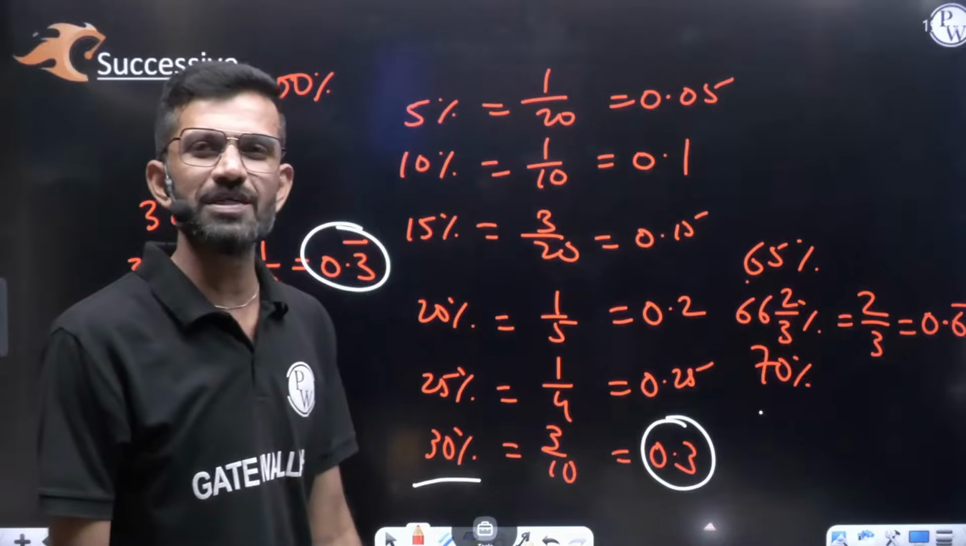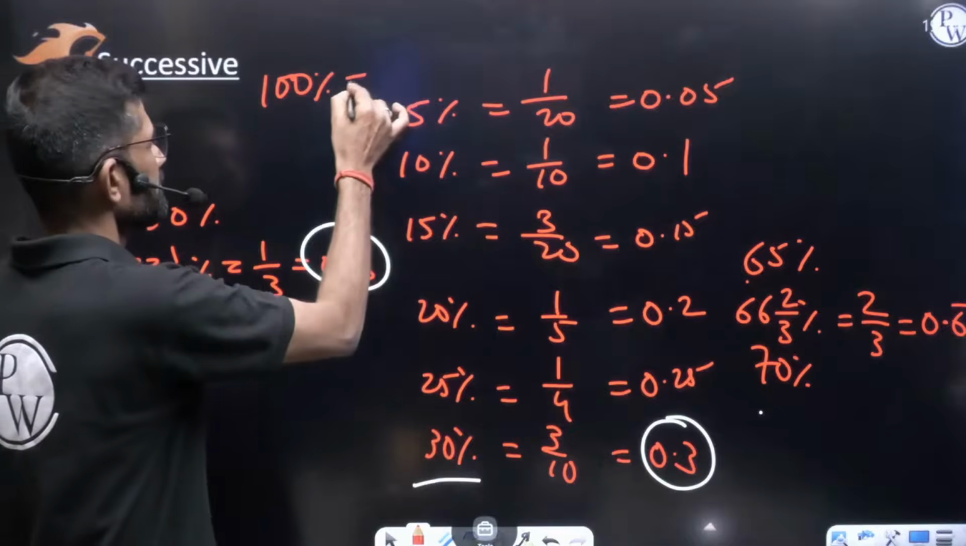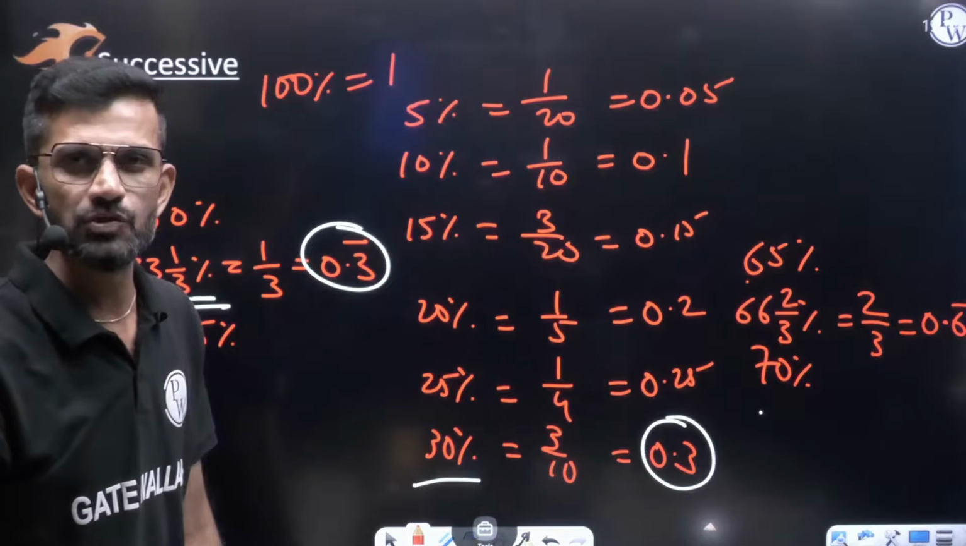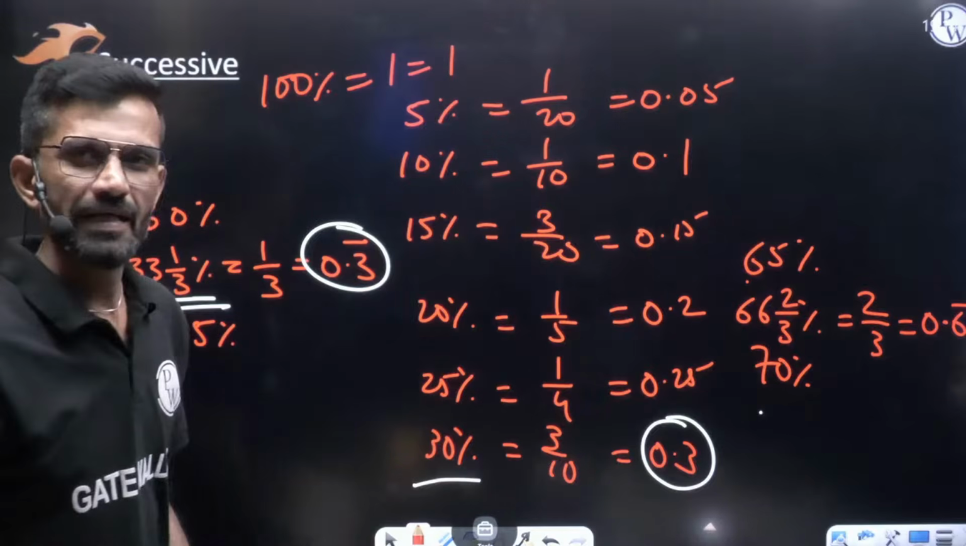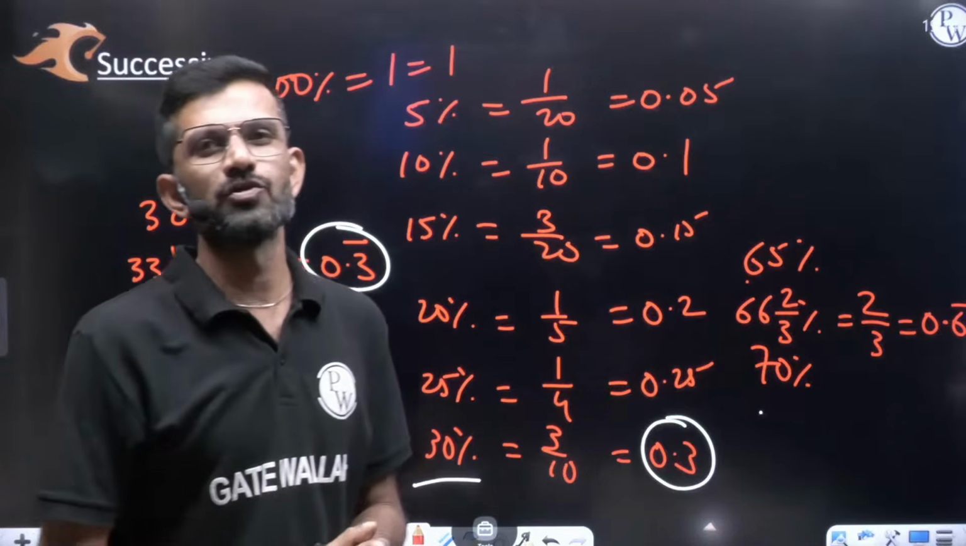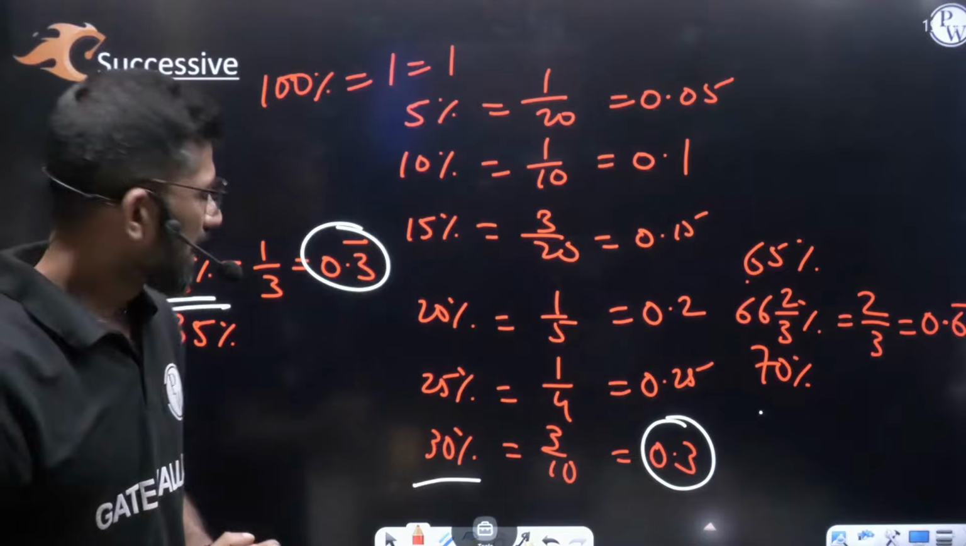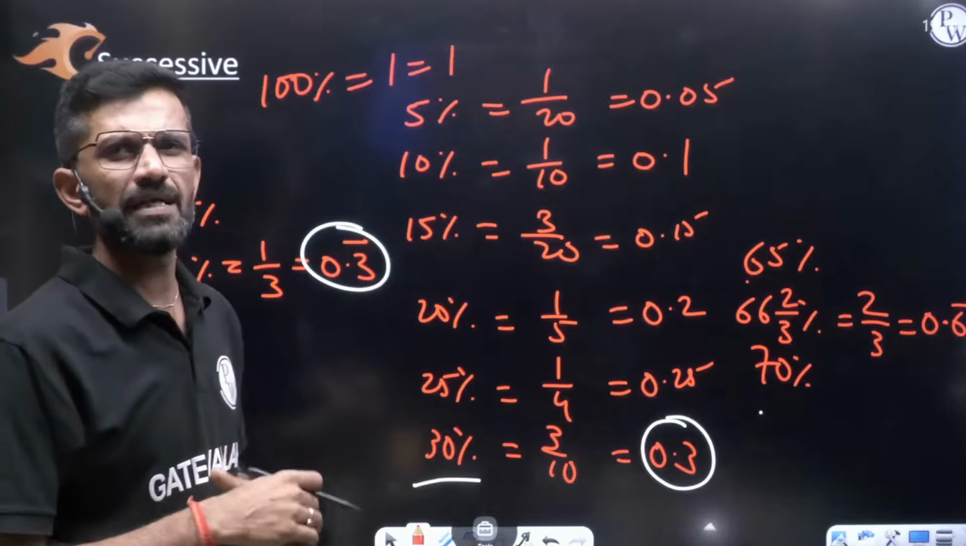100% in fraction, how much will it be? Obviously, it will be 1. 100 by 100 means 1. In decimal, how much will it be? 1.0 means 1. In fraction also 1, in decimal also 1. Am I right? Now, consider, you have to write only up till 100%.